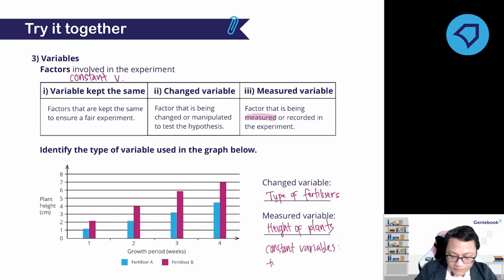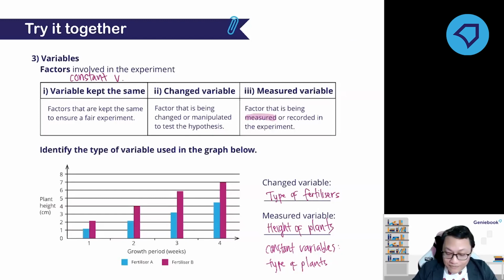Type of plant. Why do you need to keep the type of plant the same? Because different types of plants have different growth rates, right? If you use different plants, then your result will not be reliable. You cannot trust that result.